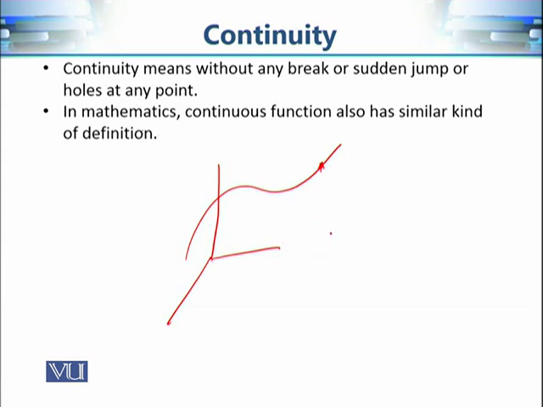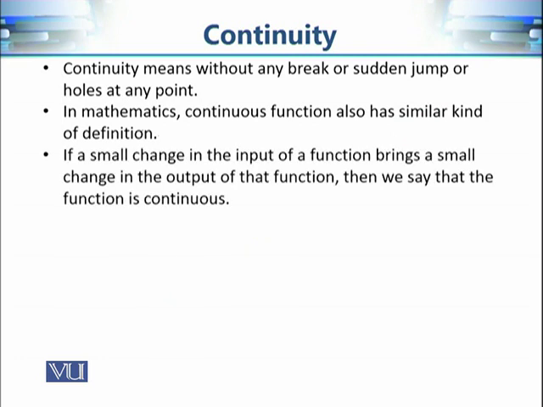Now, the important thing to observe is if I change time, then the position will be changed, but it will not be a very big change. Okay, so it cannot happen that at time t1 the bird is over here, and after a very tiny interval of time the bird is over here with a big gap in the trajectory. Okay, so this is not possible. So in other words, the first observation which will help us in deciding the mathematical definition of continuity is that a small change in the input of a function brings a small change in the output of that function.